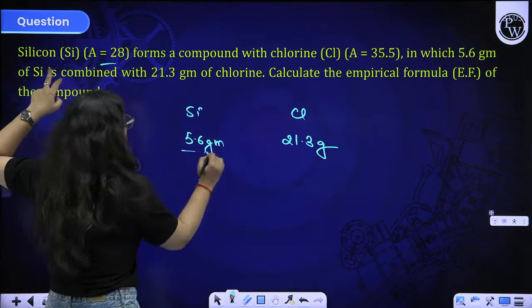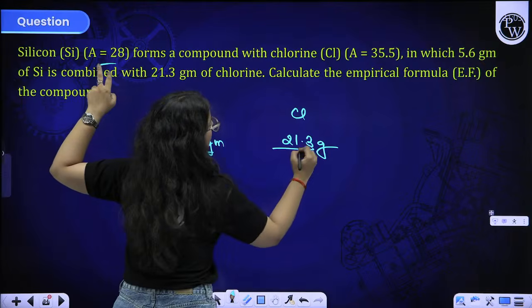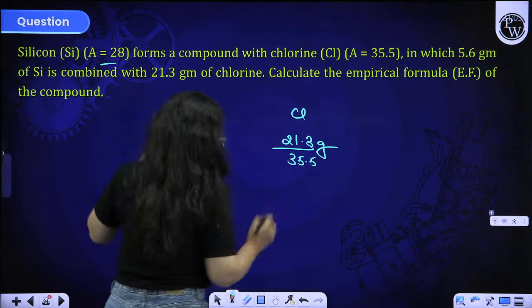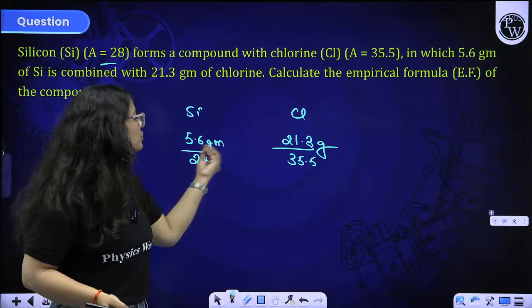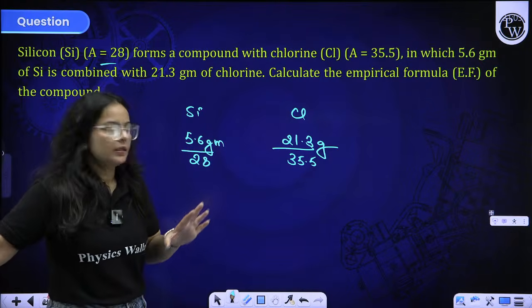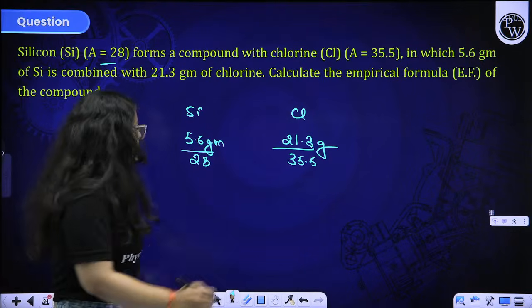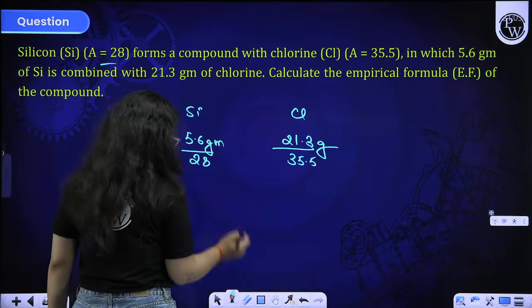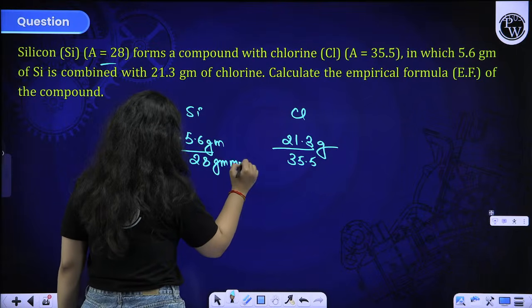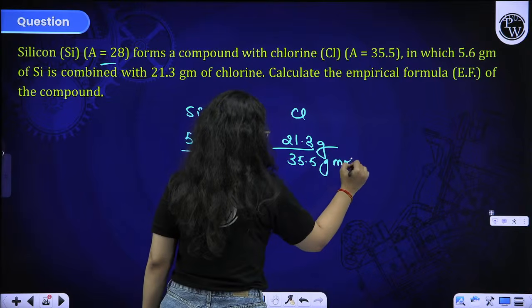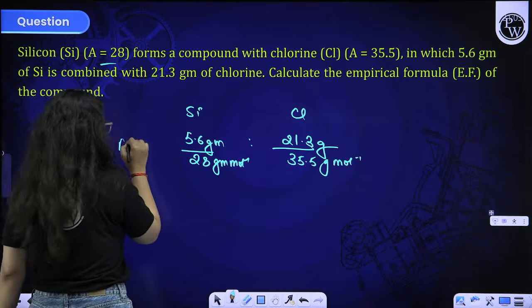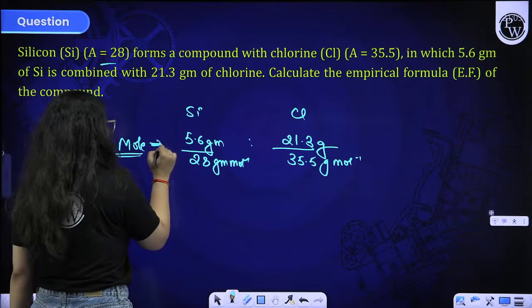Mass number of silicon is 28 and mass number of chlorine is 35.5. Right, beta? You have to solve them all out. This is the mole. Now you are getting gram per mole. So this is the ratio of moles of them.